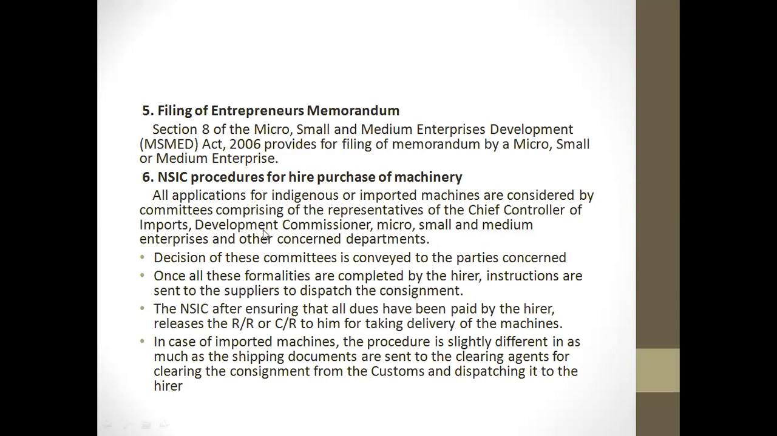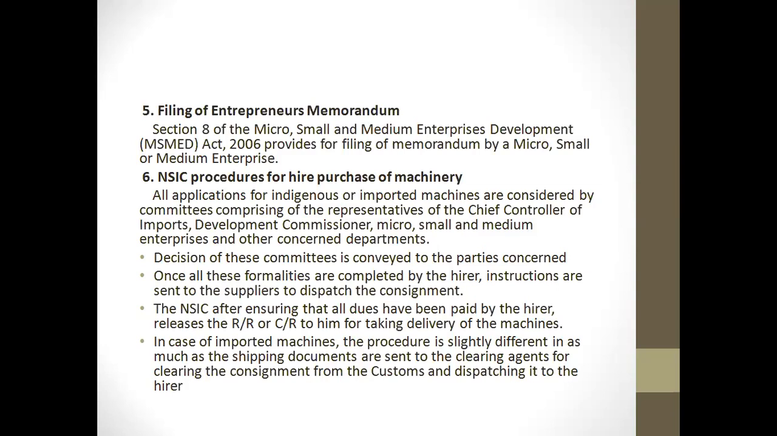Then after that, the sixth one talks about the NSIC procedure for hire purchase of machinery. Applications for indigenous or imported machinery will be considered by a committee comprising representatives of the Chief Controller of Imports, Development Commissioner, micro, small, and medium enterprises and other concerned departments. A rebate of 2% per annum will be allowed on the interest rate for an installment paid on or before the due date. If payment is made in installments, it should not be delayed beyond 1 month of the specified due date. If it has not been made within 1 month of the due date, interest at 2% per annum will be charged.